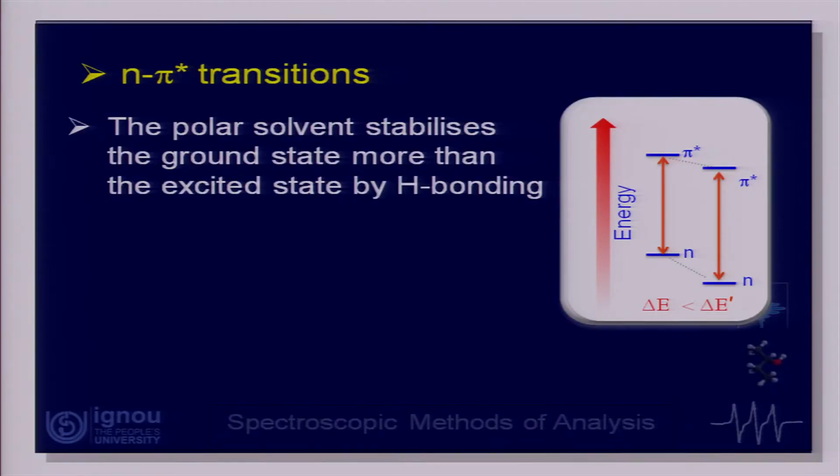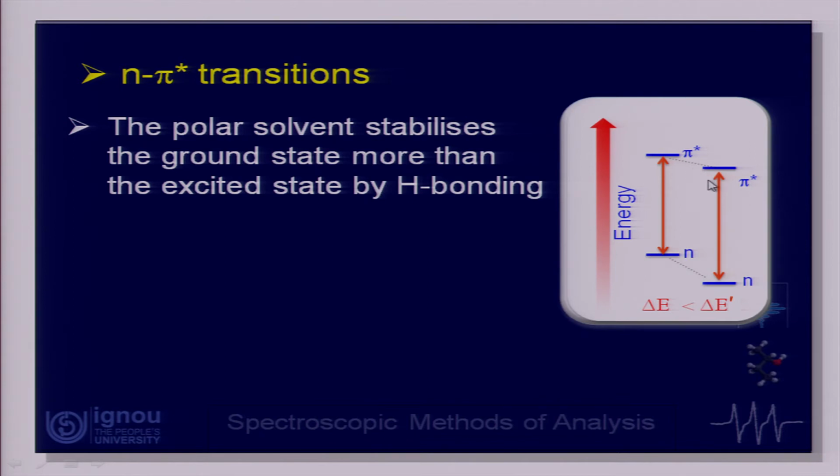In the case of an n to pi star transition, here again, if I bring in the polar solvent, we find that it interacts differentially with the two energy levels. This is my n to pi star initial transition, n level to pi star level. This is my delta E value, which comes at a certain wavelength. Now, when I bring in the solvent which is polar, this n level becomes stabilized to a large extent, whereas pi star does not get shifted to the same extent.